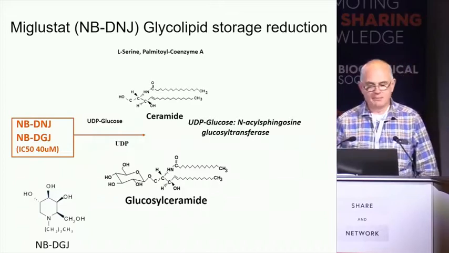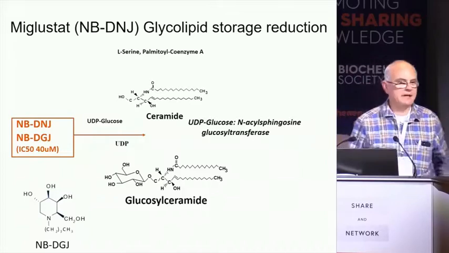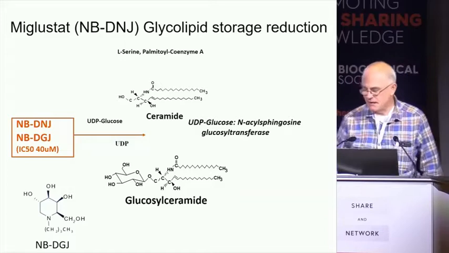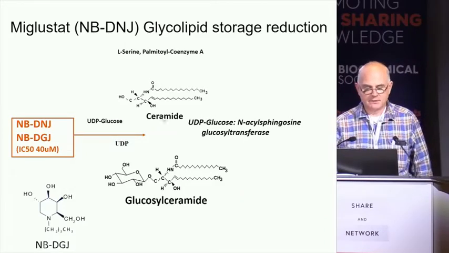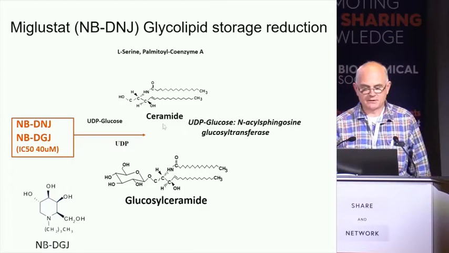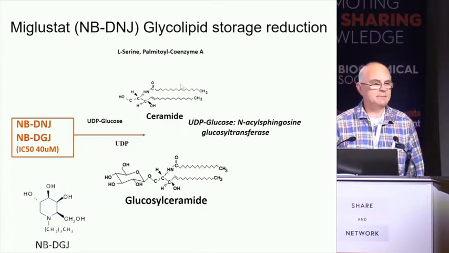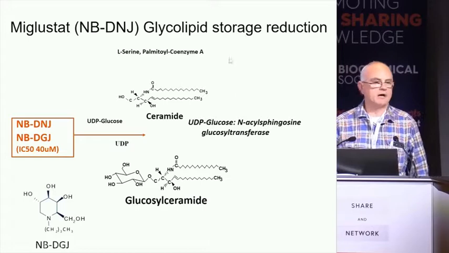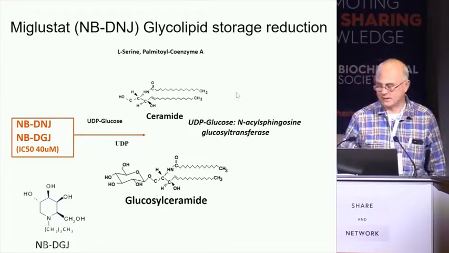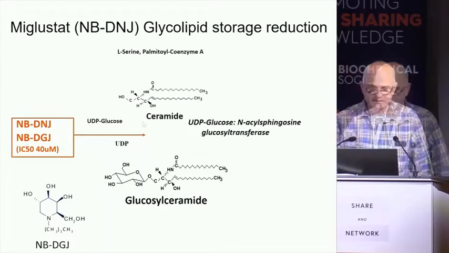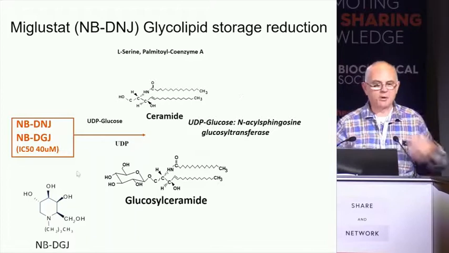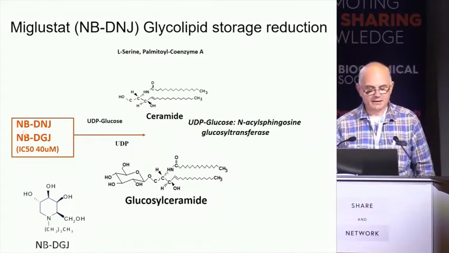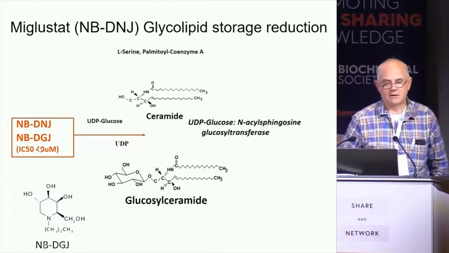which is reportedly reduced by miglustat treatment. Miglustat has FDA and EMEA approval for the treatment of lysosomal storage diseases. It is designed to be an inhibitor of GCS, glucosylceramide synthase, inhibiting the synthesis of that, leading to glycolipid storage reduction by inhibiting the synthesis of glycolipids in the first place. But there is some discussion about to what extent it's a mixed inhibitor. The IC50 is a little bit high, at 40 micromolar,